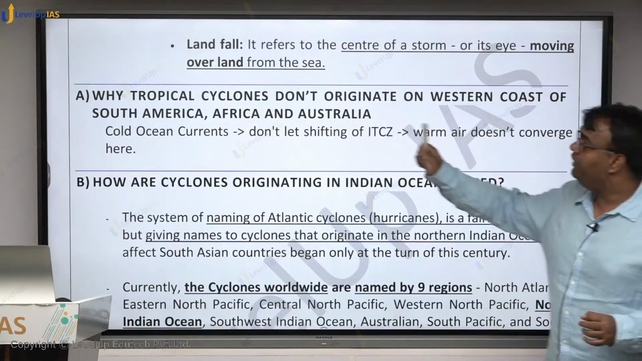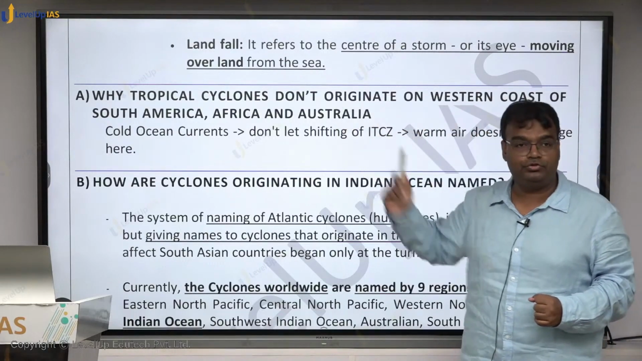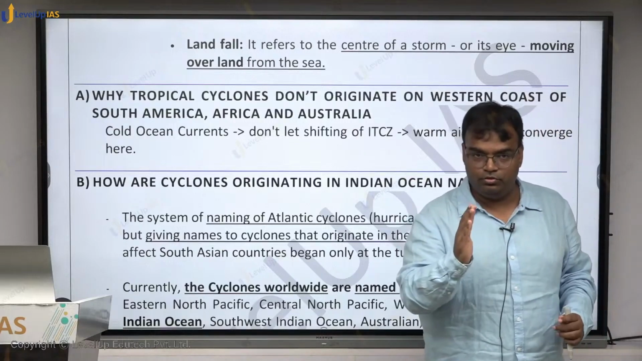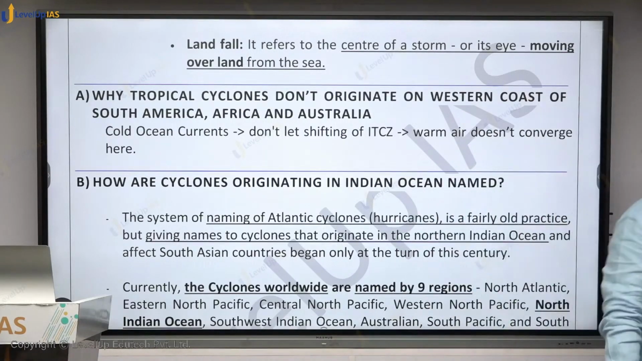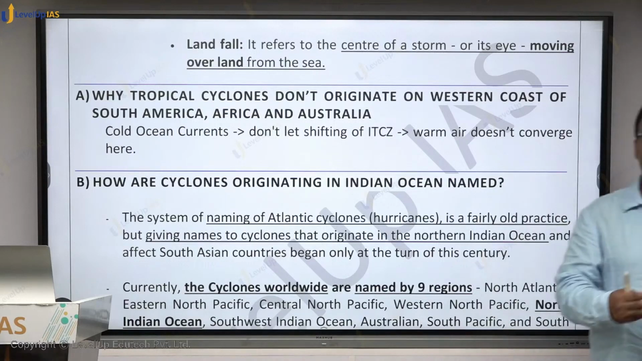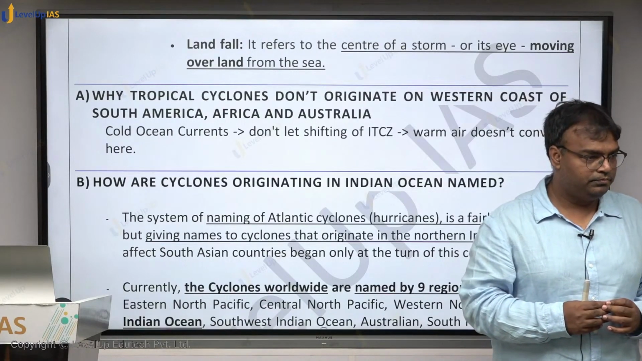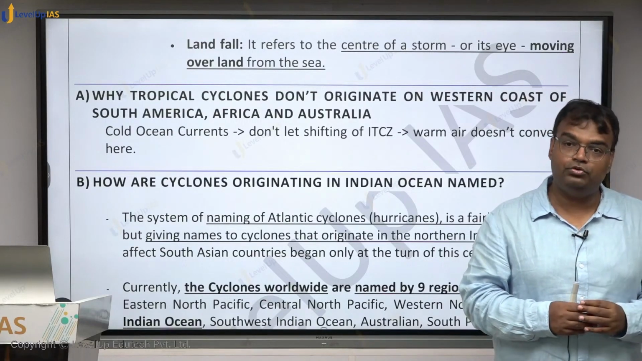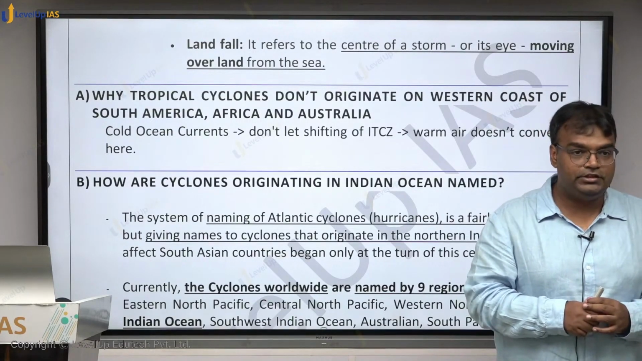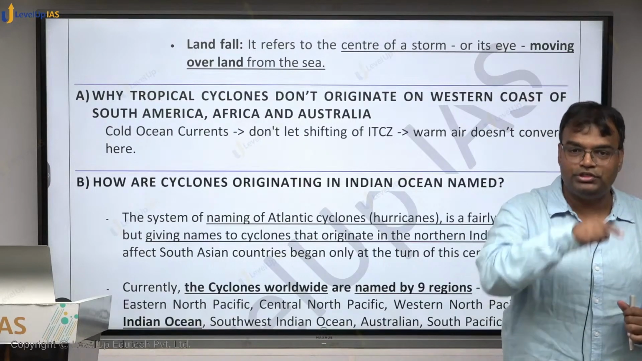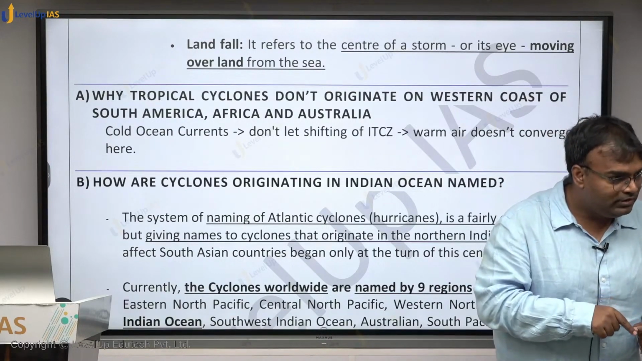First is why tropical cyclones don't originate on the western coast of South America, Africa and Australia. Australia's western coast, Africa's western coast, South America's western coast. Why don't they originate there? Western coast. You will see on the western coast of all these continents, there is a cold ocean current coming from the South Pole.